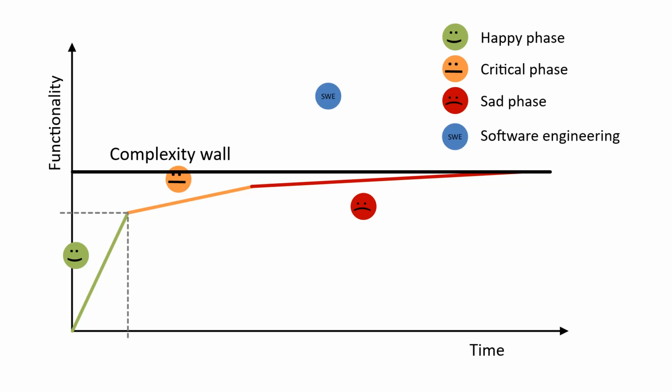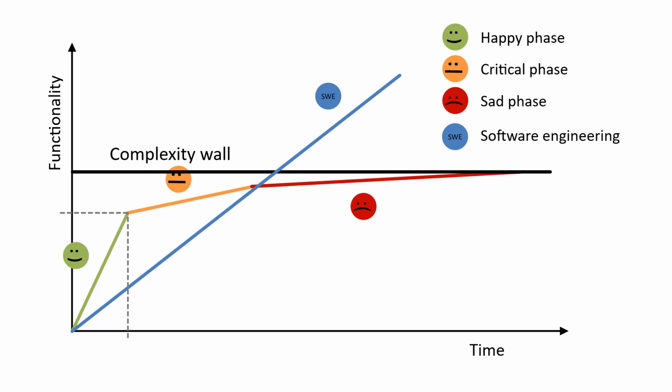An obvious approach would be to enforce proper software engineering practices from the very start to manage the growing complexity. We would progress at a slower but steady pace, and since we manage the complexity, we would be able to break through the complexity wall.